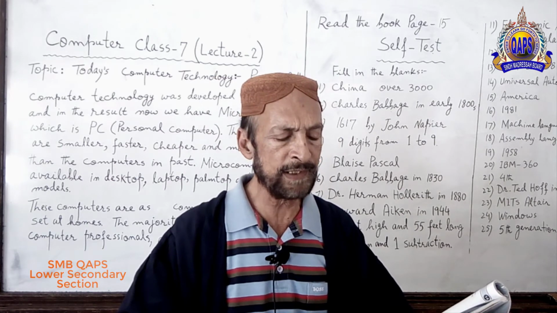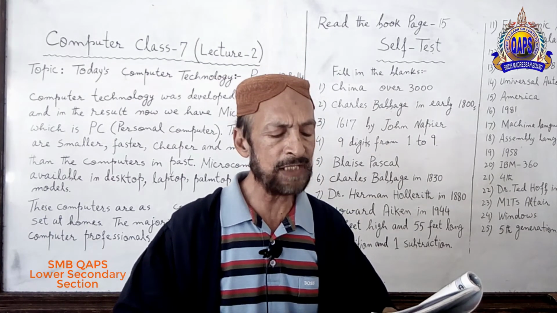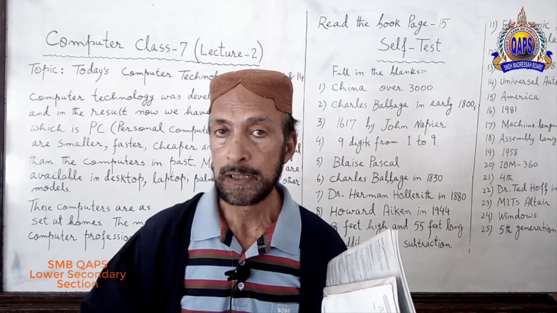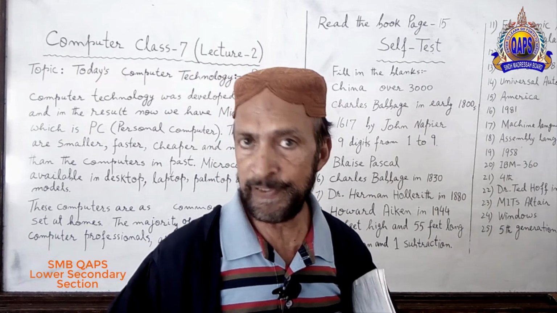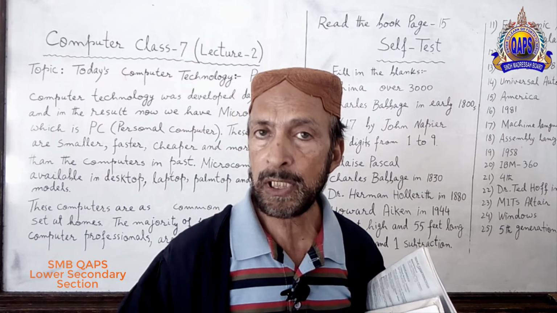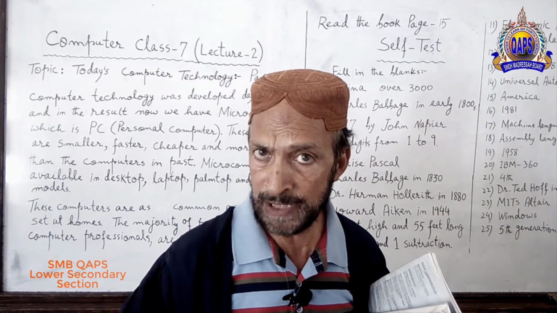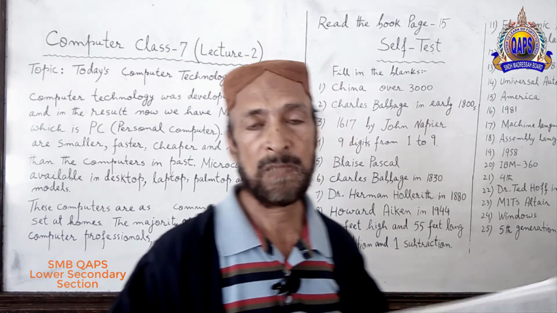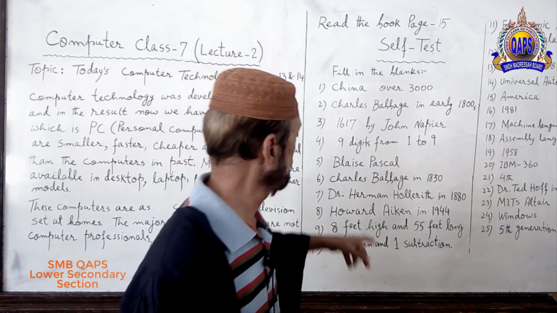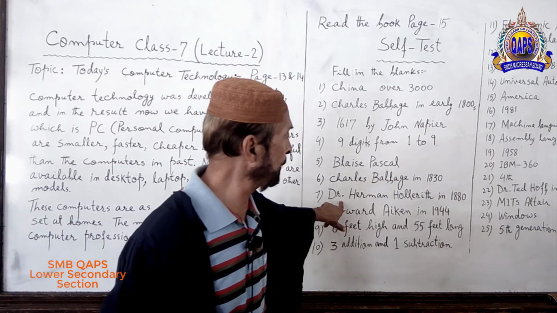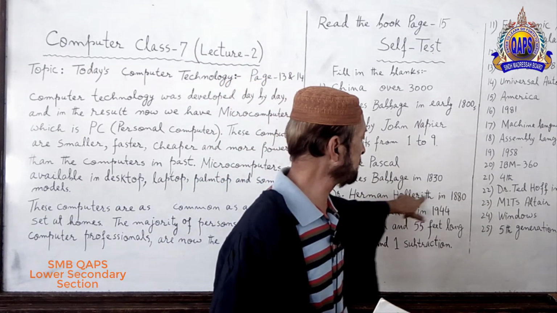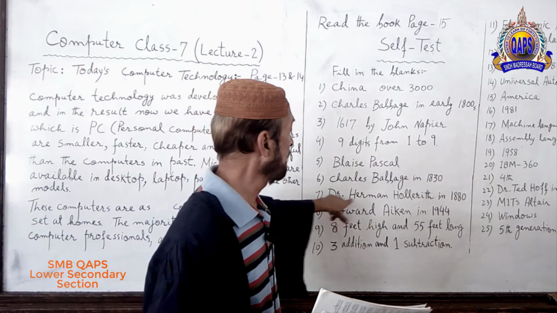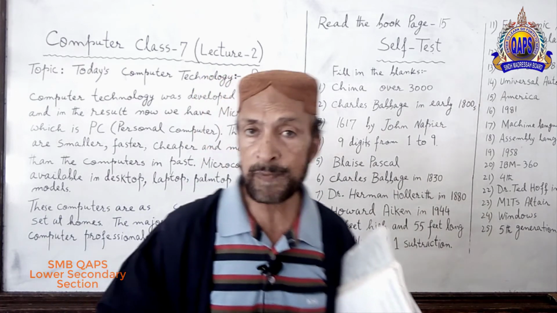Number 7, tabulating machine was invented by dash in dash. I told you many times that tabulating machine was invented by Dr. Herman Hollerith in 1880. I wrote the answer. Dr. Herman Hollerith in 1880. You understand? Dr. Herman Hollerith.